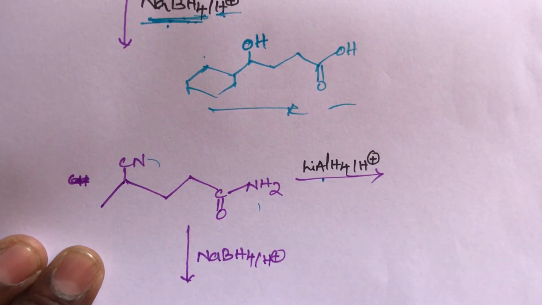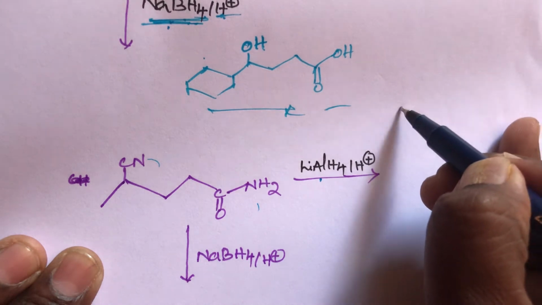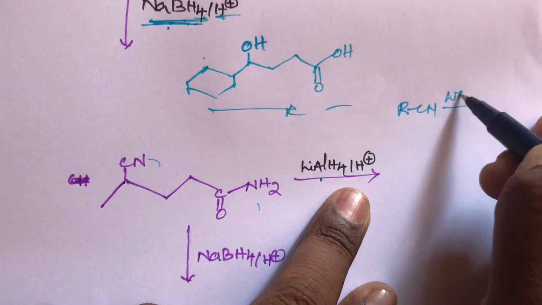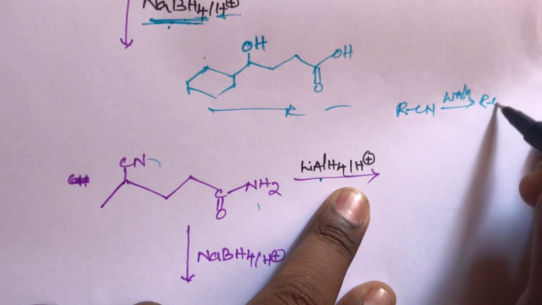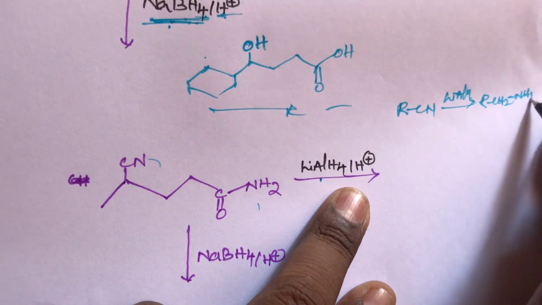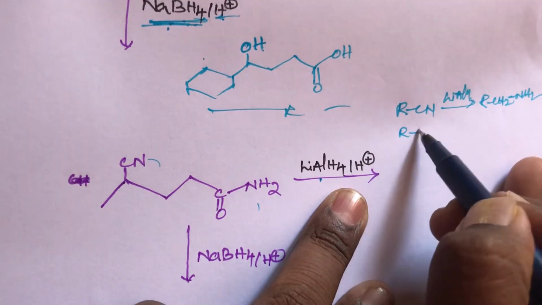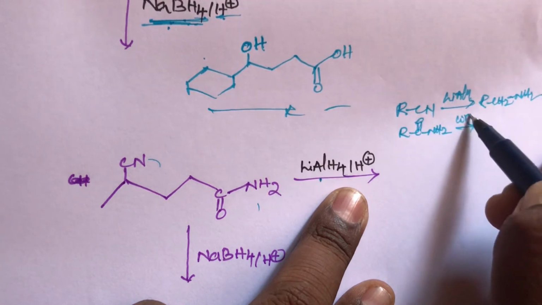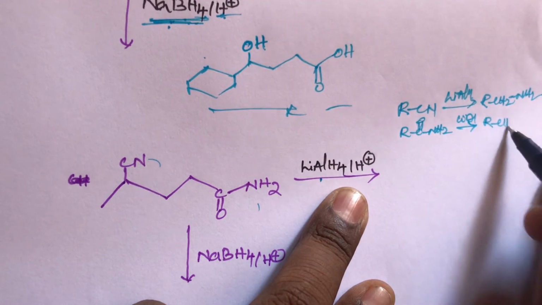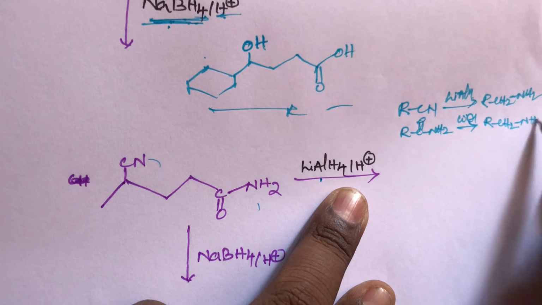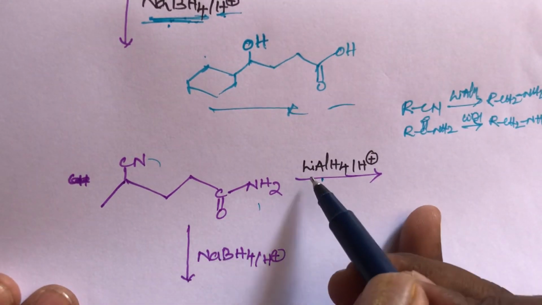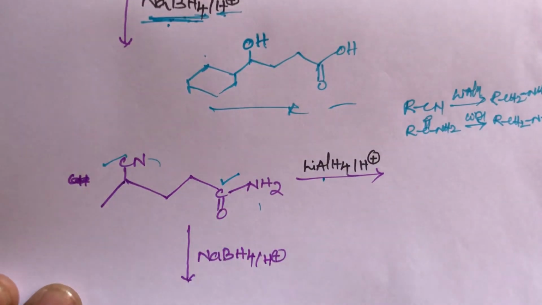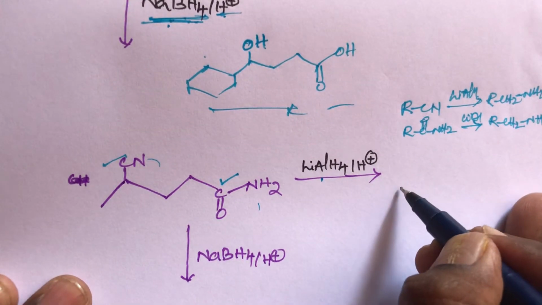We know, students, I gave a very simple trick in the previous video: RCN in the presence of lithium aluminum hydride gives RCH2NH2. It is giving primary amines. If we take the amide RCONH2, it also reacts with lithium aluminum hydride. What is the product? It also gives primary amines, RCH2NH2. So in this compound, lithium aluminum hydride can reduce the amide and the cyanide. What is the product?